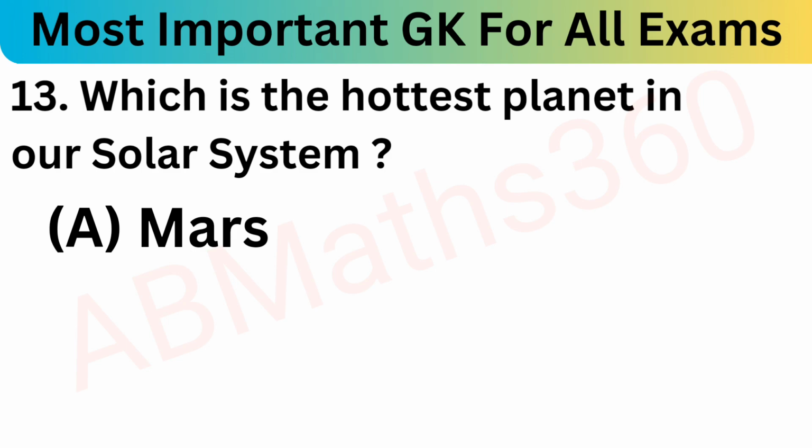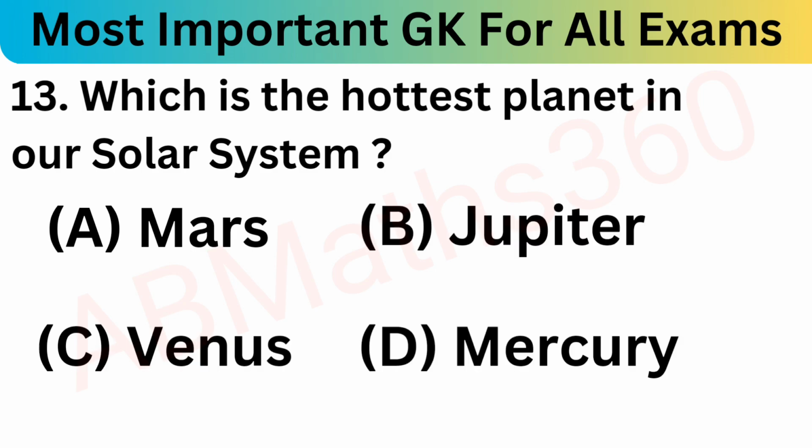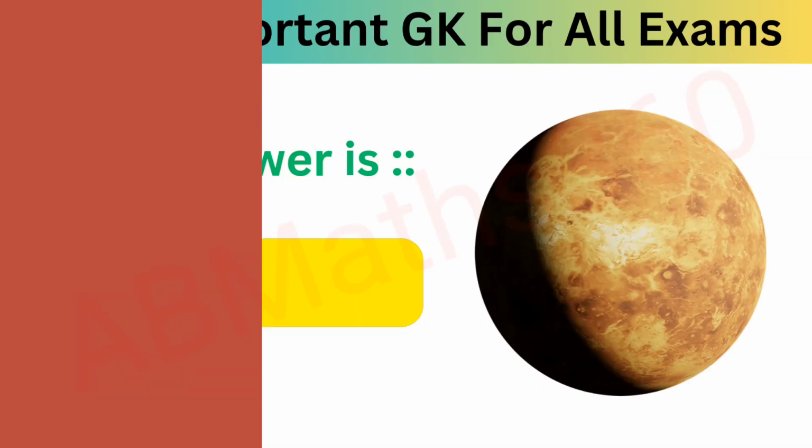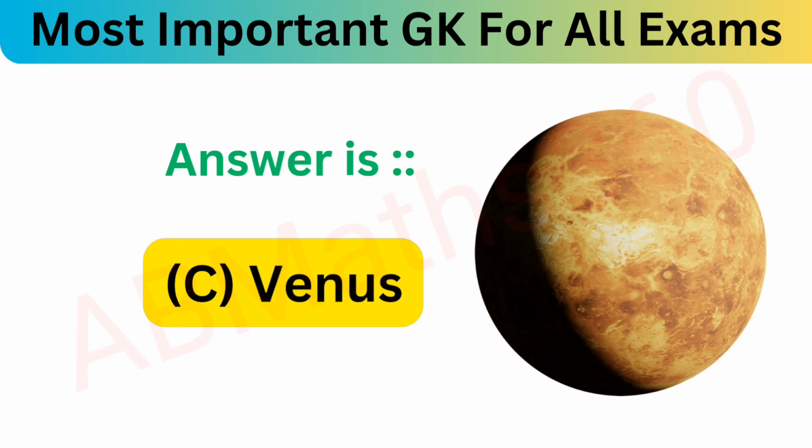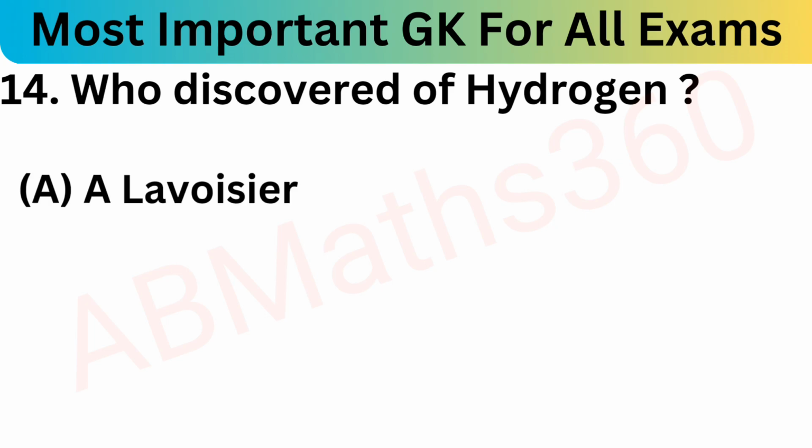So which is the hottest planet in our solar system? Option A Mars, B Jupiter, C Venus, and D Mercury. So what is the correct answer? The correct answer is C, Venus is the hottest planet. Okay. Who discovered hydrogen?